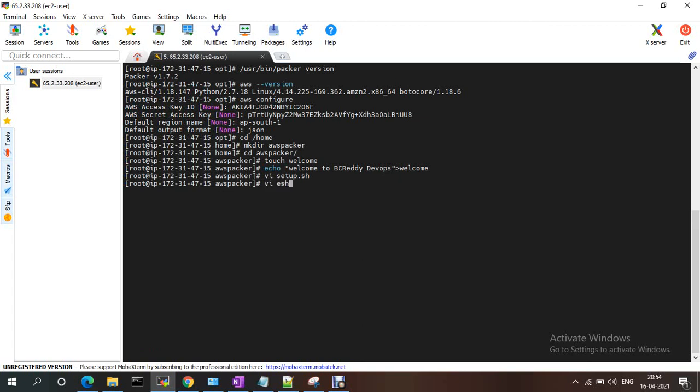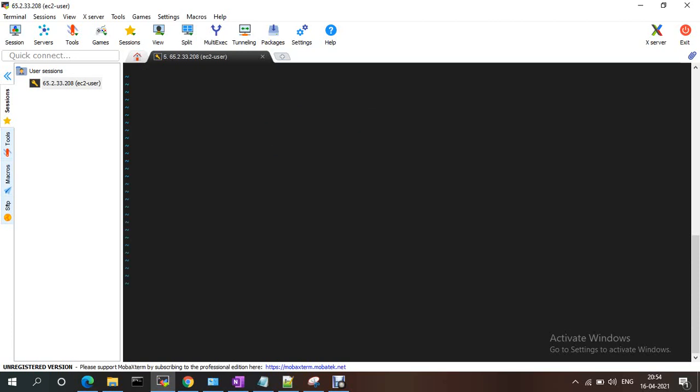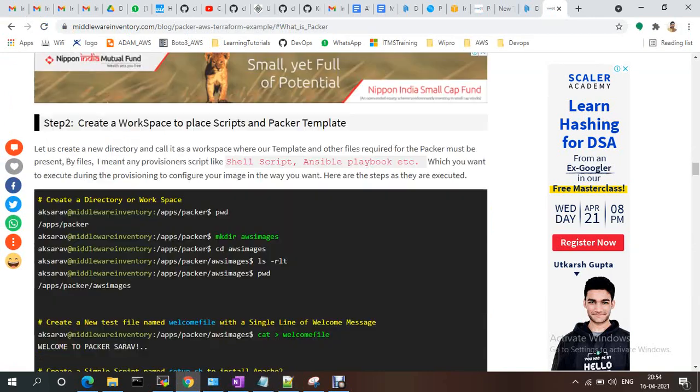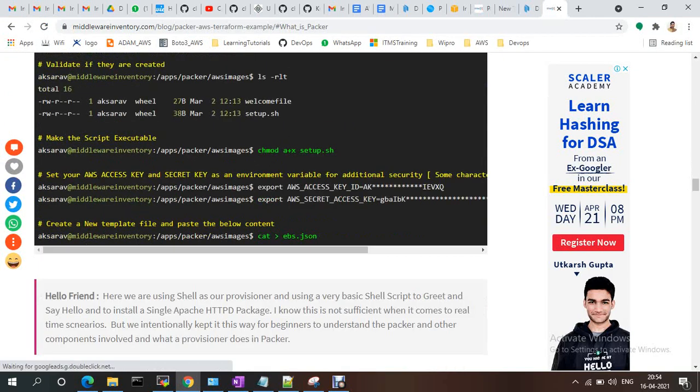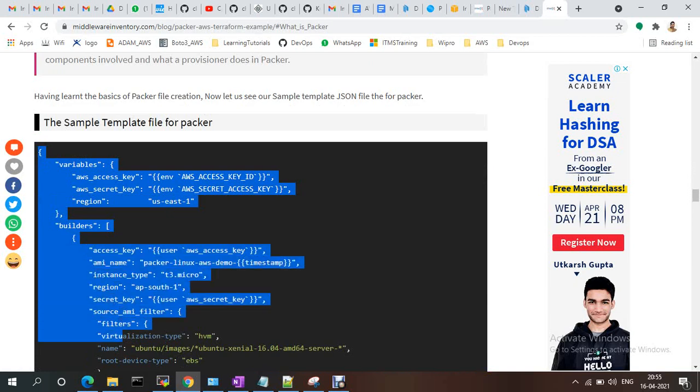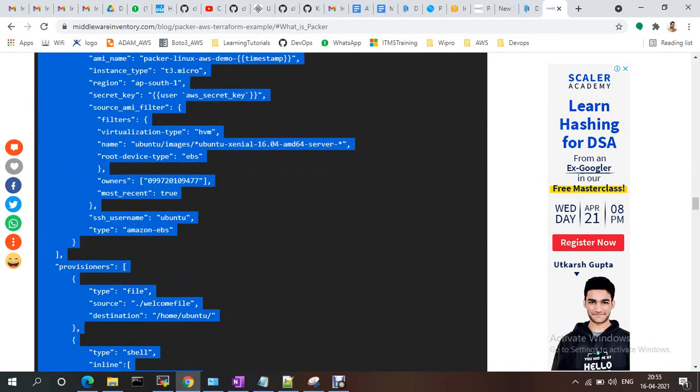This is for provisioning this VM, so the file is aws.json. Let me copy this one. See, this is the script. This is the template for Packer.